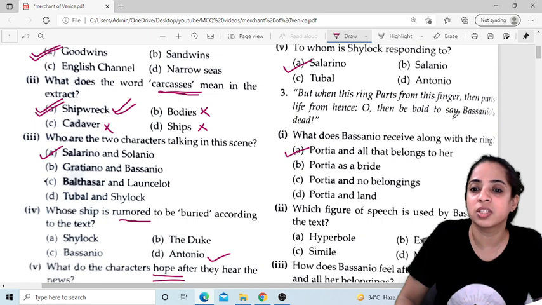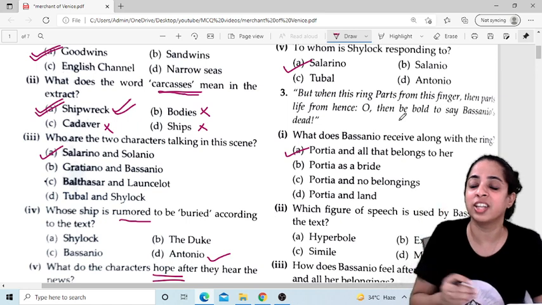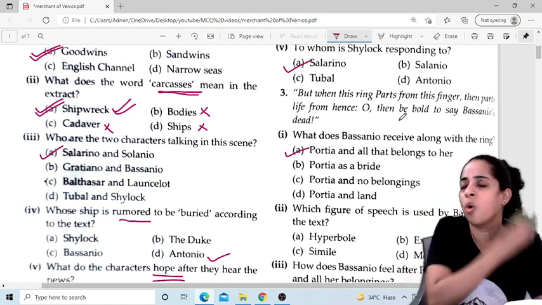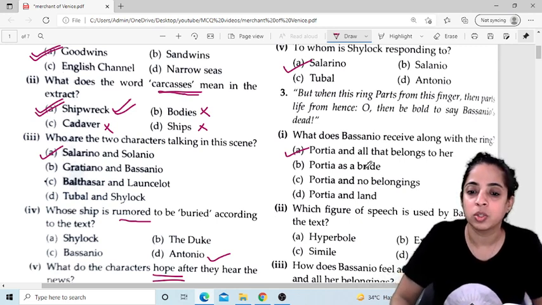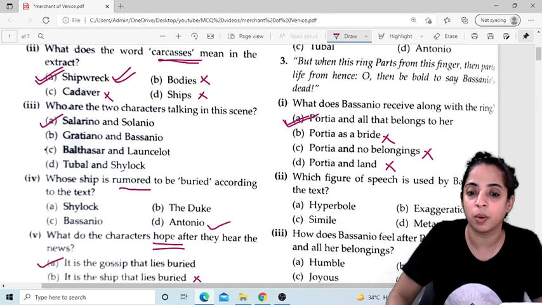See, because it is given here. Before this paragraph also it was given that along with the ring he receives Portia and all the things that belong to Portia. So Portia and no belongings cannot be the answer, only Portia cannot be there, Portia and land cannot be there. So the answer is Portia and all that belongs to her.